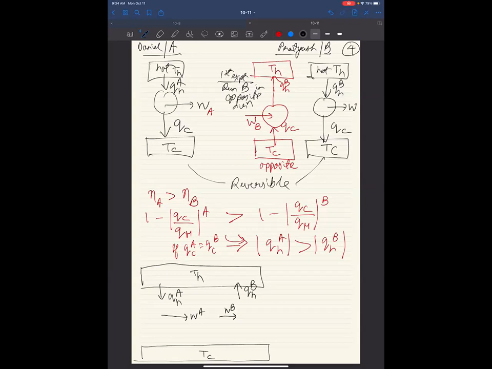How much heat net are we giving to the cold source? After looking at both processes together, what is the net heat being lost to the cold sink? Sorry, I heard a number, nice number, 0. Why? The QCs are the same, right? So A is dumping QC into the cold sink, and B is taking QC out of the cold sink. So together, 0 heat lost.